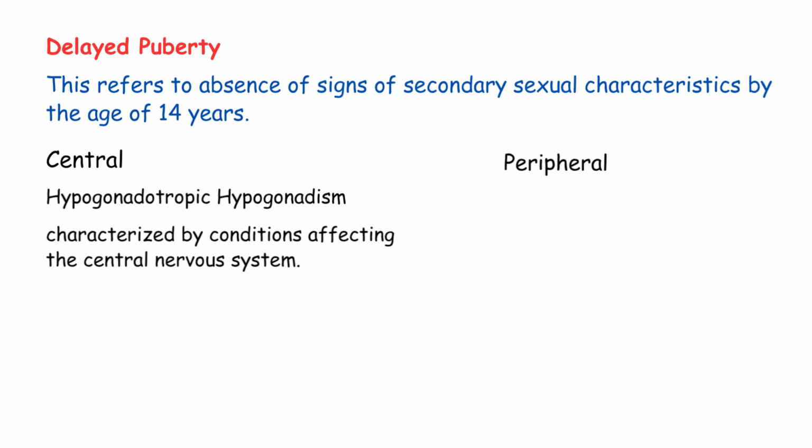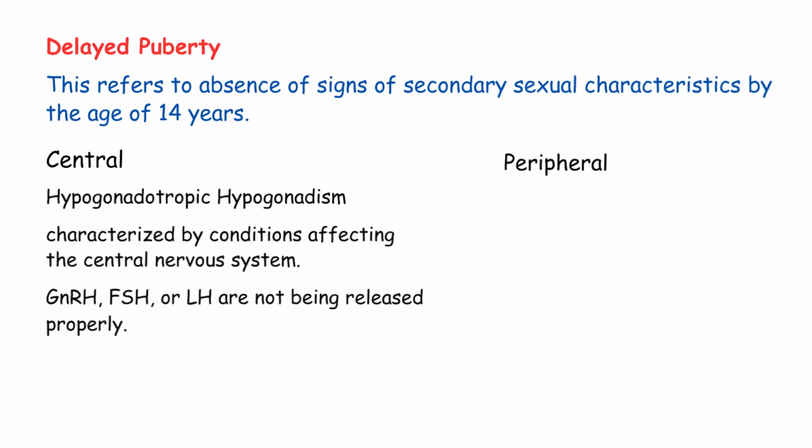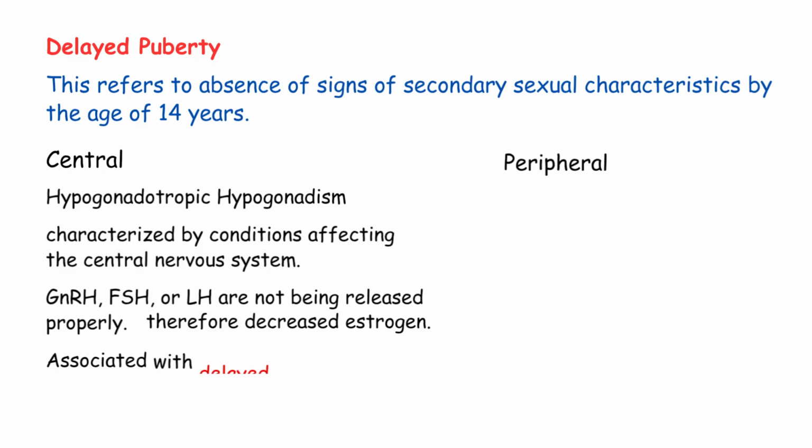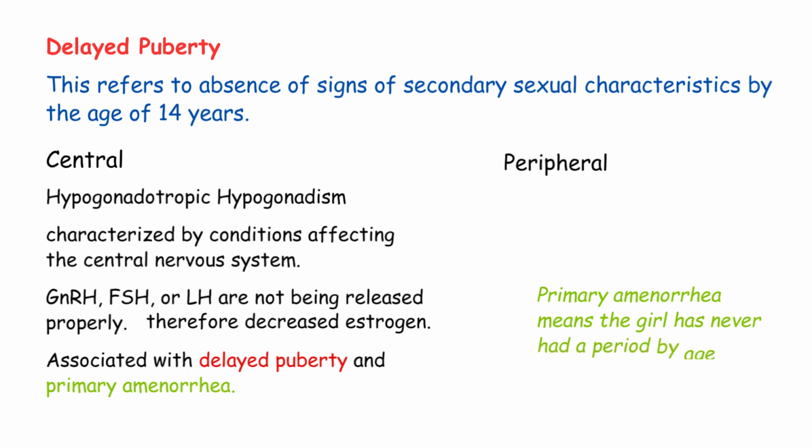The problem is in the brain or pituitary. GnRH, FSH, or LH are not being released properly. It is characterized by low GnRH, FSH, and LH, and therefore decreased estrogen. No signal from the brain means no stimulation of the ovaries. No estrogen production. It is associated with delayed puberty and primary amenorrhea. Primary amenorrhea means the girl has never had a period by age 15 or 16.